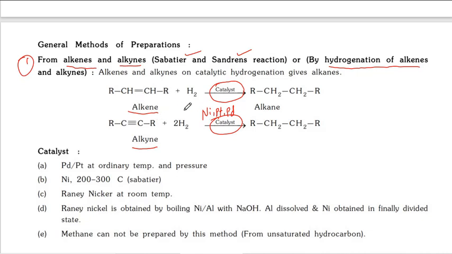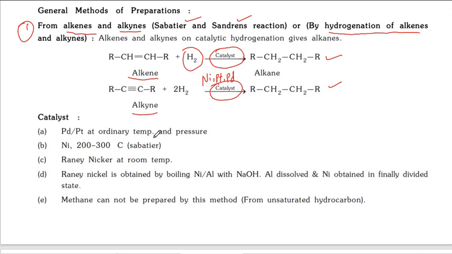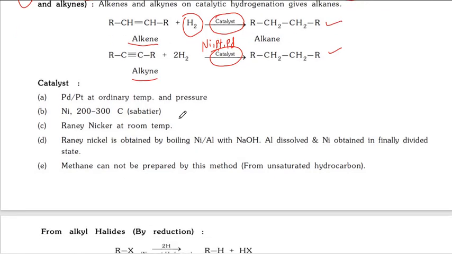Alkenes and alkynes react with hydrogen, undergo addition reaction, forming alkanes. If you change the catalyst conditions a little bit: palladium and platinum at ordinary temperature and pressure can produce alkanes from alkenes and alkynes.